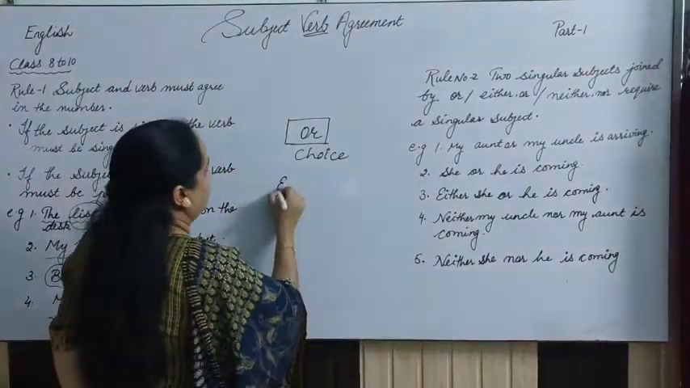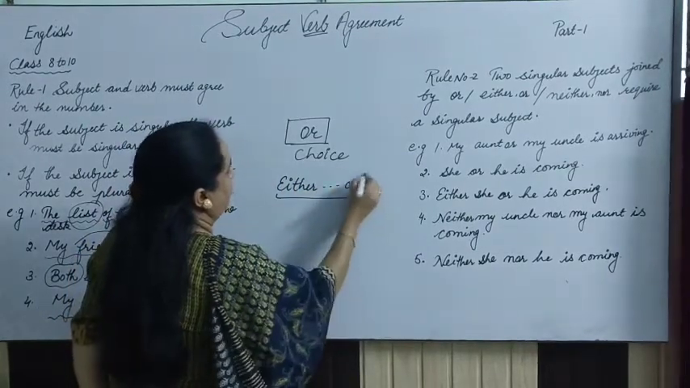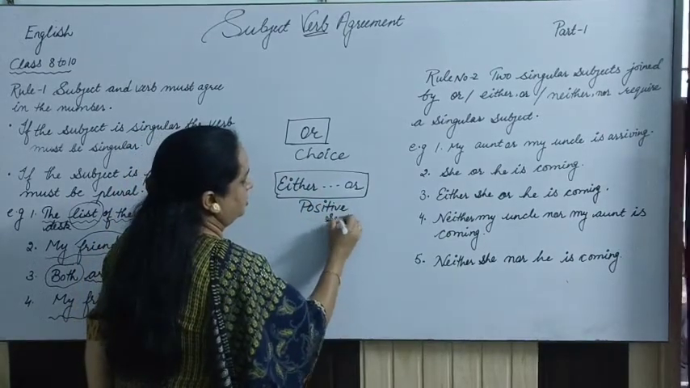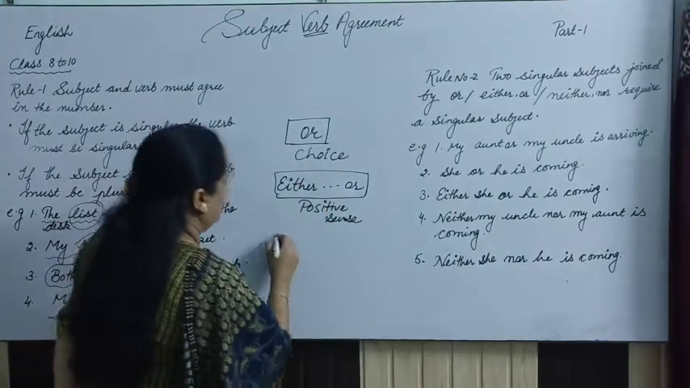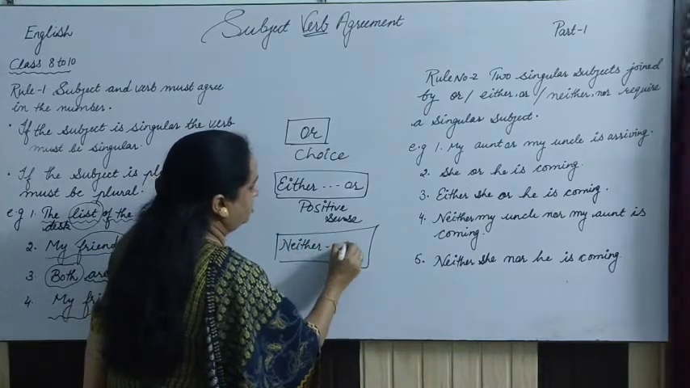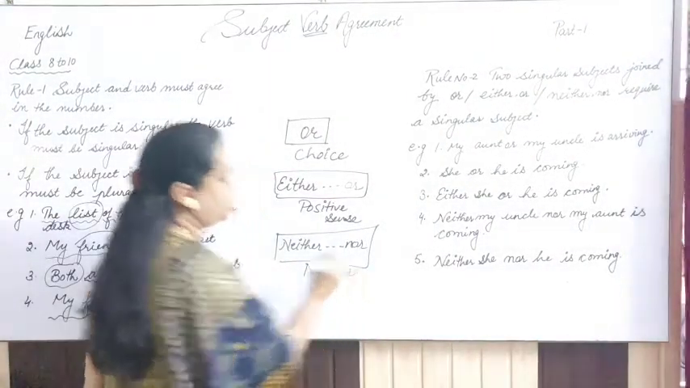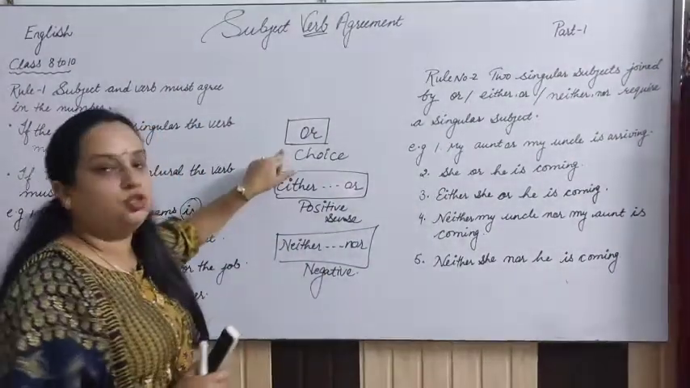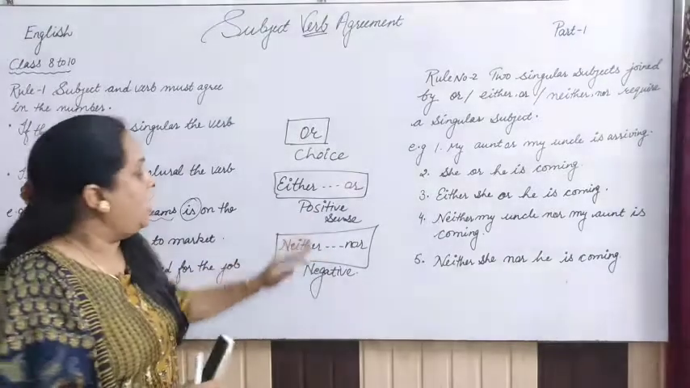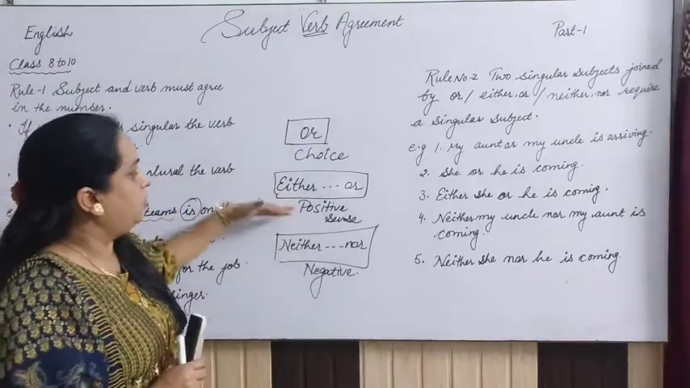When we talk about either or, this actually gives the positive sense, right? And when we talk about neither and nor, that gives the negative sense. So this is very important to understand here, right? So "or" is a choice between two things. Either or is in positive sense and neither nor is negative, right?